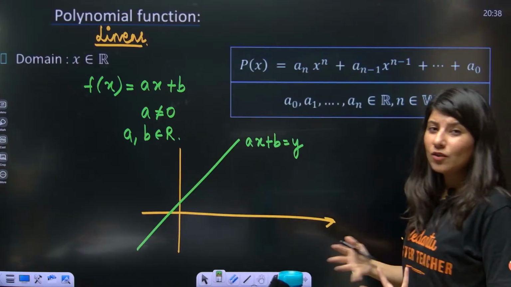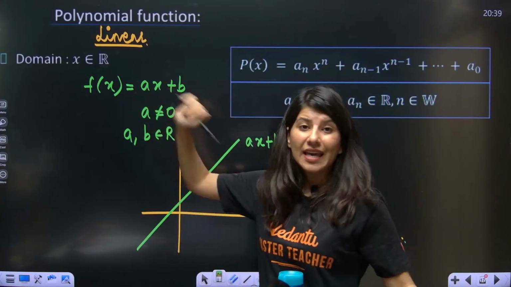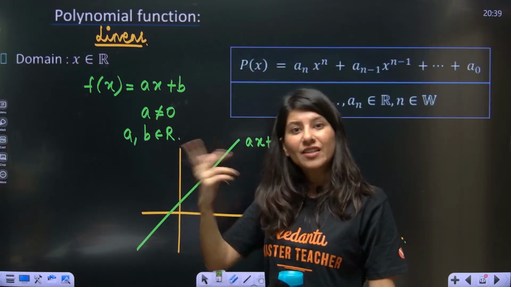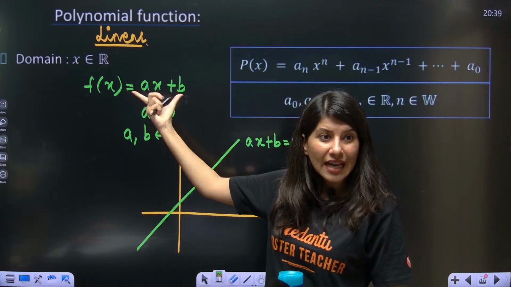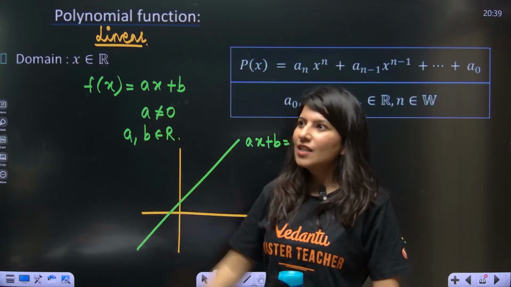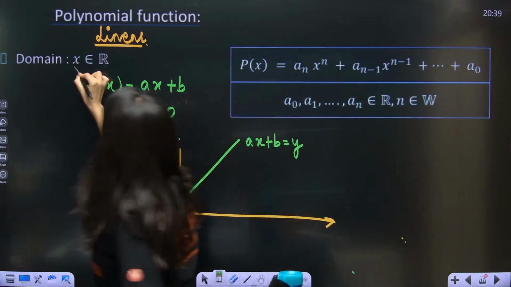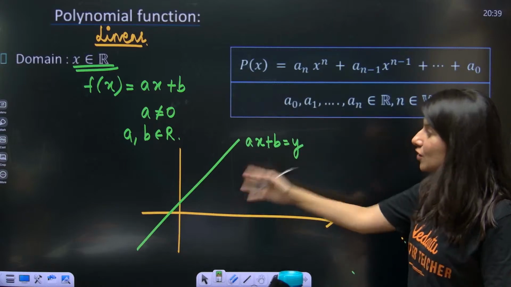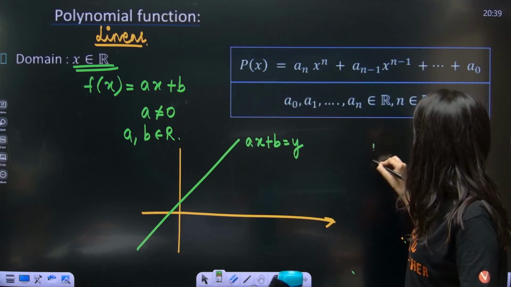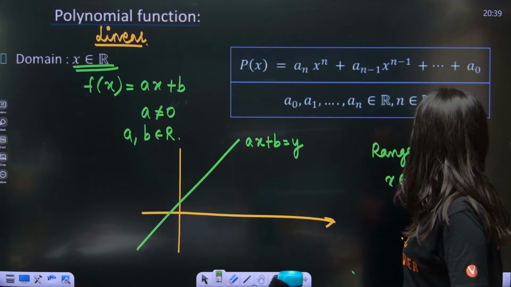So what will be the domain? What all values are there which I can put in place of x? Think differently. Is there any value if I put over here and I will get not defined? I don't find any value. I think you can put anything. Again, domain will be x belongs to all real values. And what is the range? Can you just look at the graph and tell me what is the range in this case? So range in this case is all real values, R.